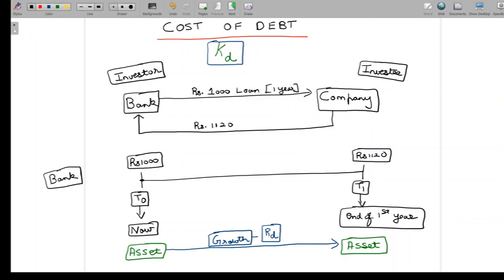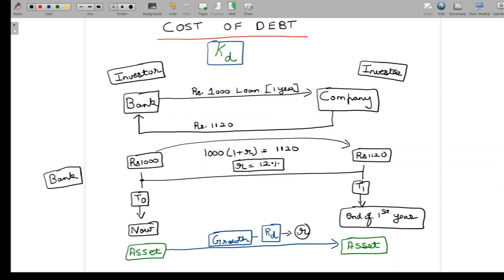We have 1,000 here, and over a period of 1 year, the 1,000 has become 1,120. So I can say 1,000 grows at some rate. Let me assign this a variable R. 1,000 grows at R percentage to 1,120 over a period of 1 year. So I can say 1,000 into 1 plus R is equivalent to 1,120. And if I solve for R here, I get R is equivalent to 12 percent.